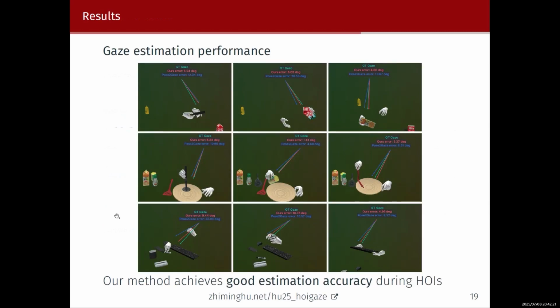Here we show some visualization results of our estimation. Here the green lines are the ground truth, the red lines are our predictions, and the blue lines are the state of the art. We can say that in different situations, different hand-object interactions, whether it's a single object interaction or an interaction with two objects, our predictions are closer to the ground truth than the state-of-the-art method.